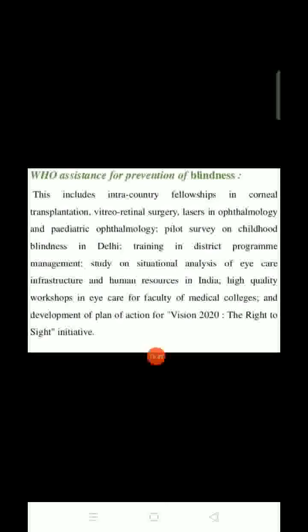This includes intra-country fellowship in corneal transplantation, vitreoretinal surgery, lasers in ophthalmology, and pediatric ophthalmology. Pilot survey on childhood blindness in Delhi, training in district program management, study on the institutional analysis of eye care infrastructure and human resources in India, high quality workshop in eye care for faculty of medical colleges, and development of plan of action for Vision 2020, the Right to Sight initiative. Okay, WHO will assist for the prevention of blindness by doing all these activities.